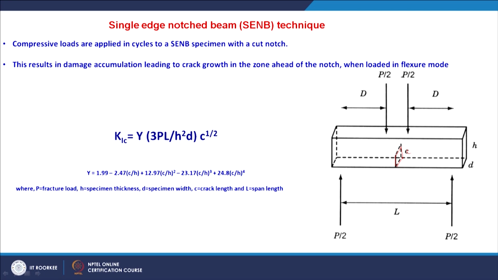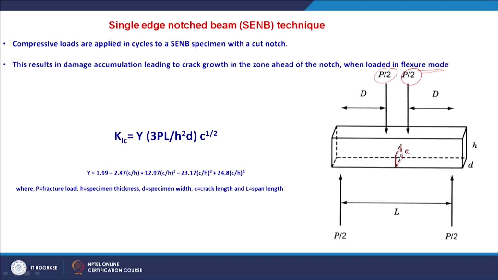This results in damage accumulation, so that leads to crack growth in the zone ahead of the notch when loaded in this flexural mode. As I told you, the flexural mode can be a 3-point bending configuration or a 4-point bending configuration. This illustration is given for the 4-point bending configuration. Either way you can apply this load and then see at what load the fracture happens.